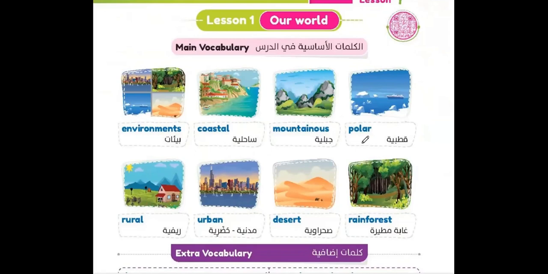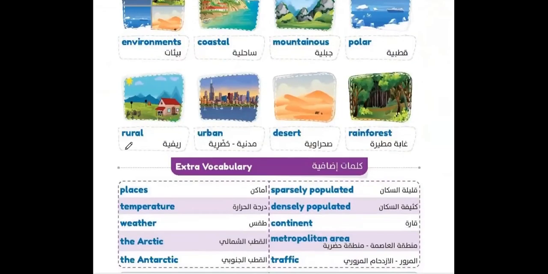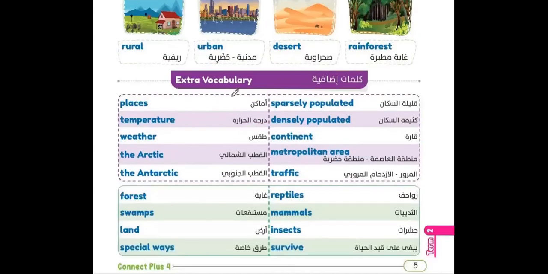Polar. Rural. Urban. Desert. Rainforest.